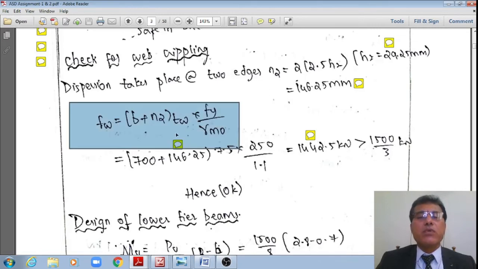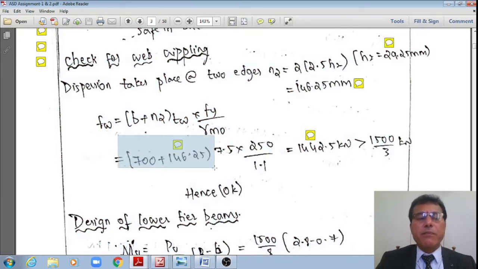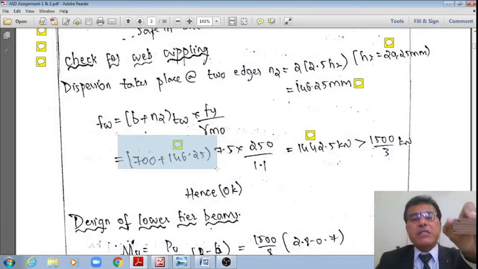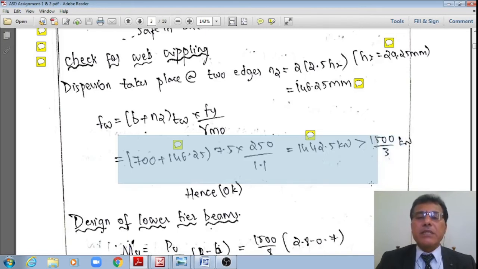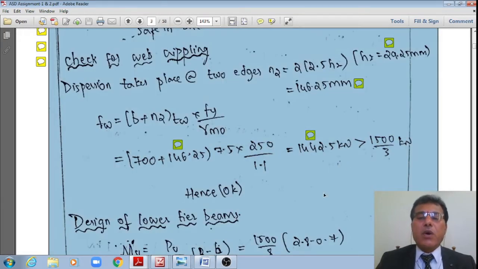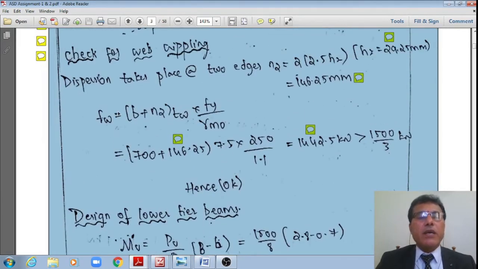Just now we saw N2 is equal to 146.25, and I'm substituting that, multiplied with the thickness of the web. Therefore, B is equal to the width of the base plate, 700, plus 146.25, multiplied with the thickness of the web, 7.5, multiplied by fy, 250, divided by 1.1. It works out to 1442.5 kilonewton, which is much greater than, and this is on each beam, whereas each beam is subjected to just 500 kilonewton load. Therefore, it is okay. Even if I calculate using 132, student, it will work out to 1418.18 kilonewton, which is greater than 500 kilonewton. Therefore, it is okay. The web will not buckle. Therefore, it is okay in all the criteria.